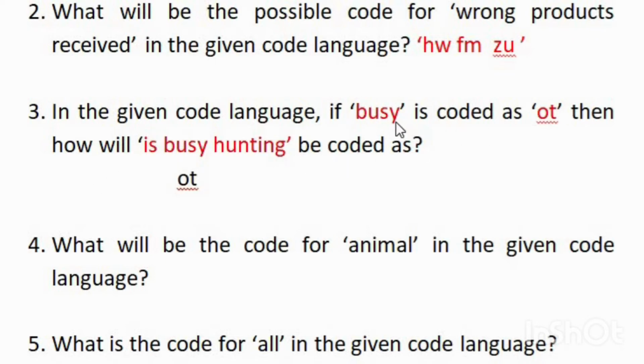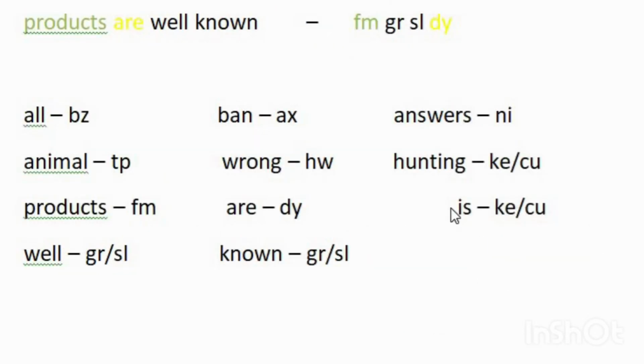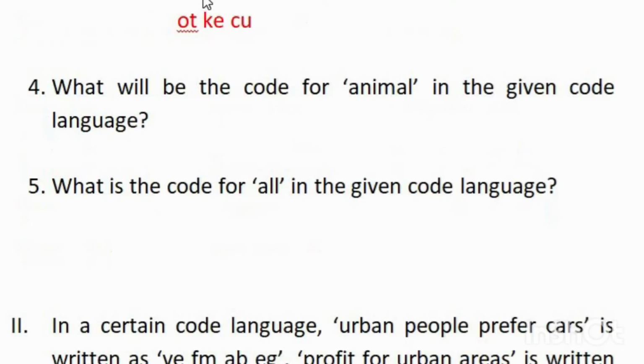So here it is given that busy can be coded as OT. Then is busy hunting. We know the codes for is and hunting. Busy they given already, that is OT. So what is the code for is and what is the code for hunting? We got the codes for both is and hunting are the same. That is either KE or CU. Understood? So the required codes are OT, KE, CU.